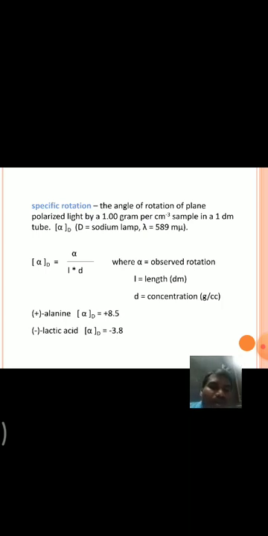Next, coming to specific rotation. See, generally optically active compounds rotate the plane polarized light. That means they rotate the plane polarized light by some angle.